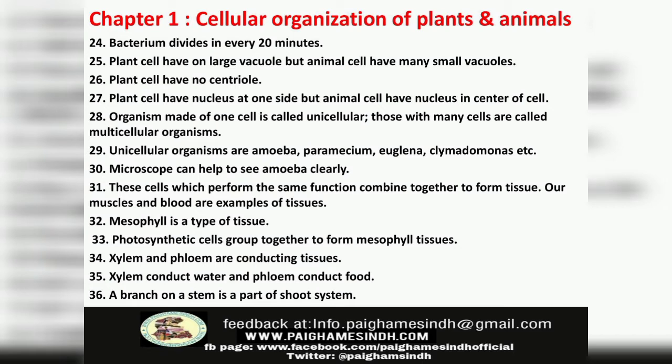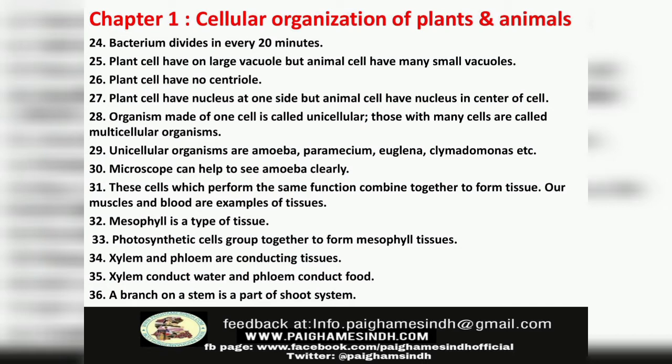Number 28: Organism made of one cell is called unicellular. Those with many cells are called multicellular organisms. Number 29: Unicellular organisms are amoeba, Paramecium, Euglena, Chlamydomonas, etc. Number 30: Microscope can help to see amoeba clearly. Number 31: Cells which perform the same function combine together to form tissue. Our muscle and blood are examples of tissues.